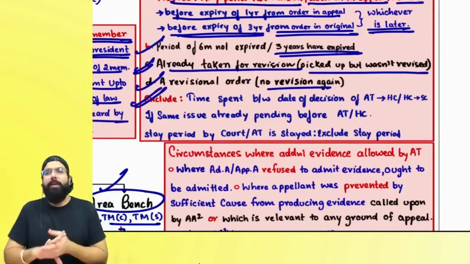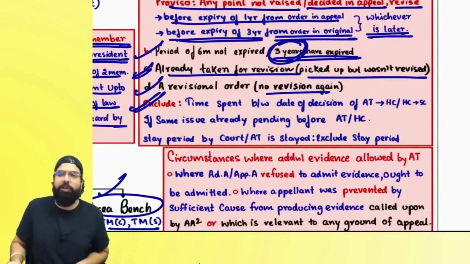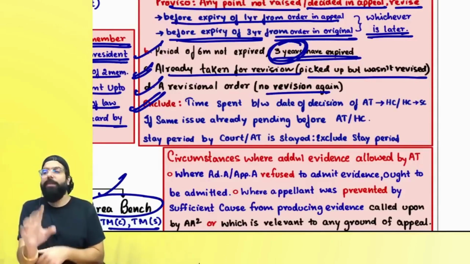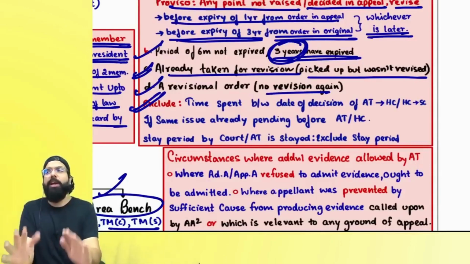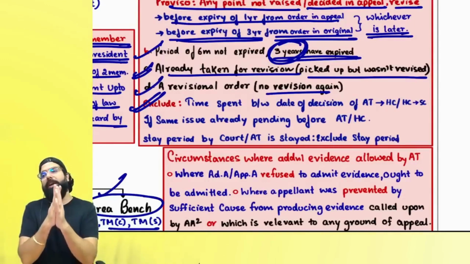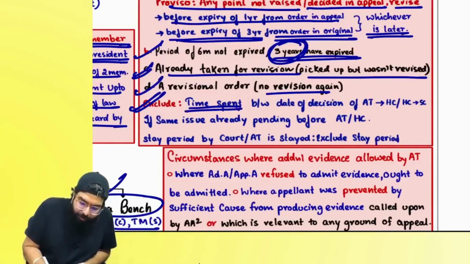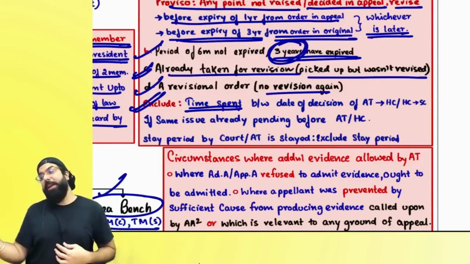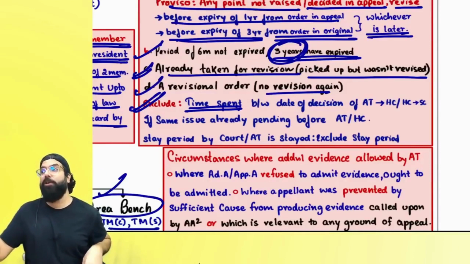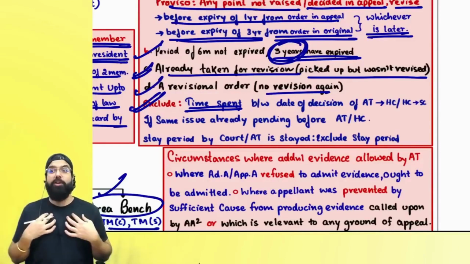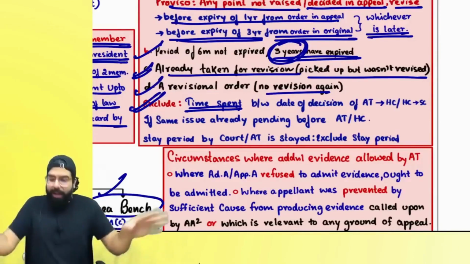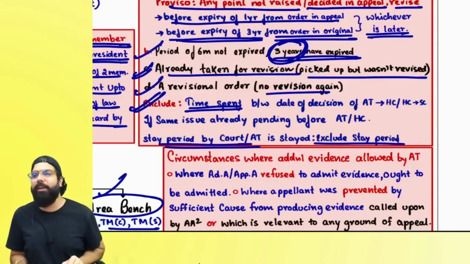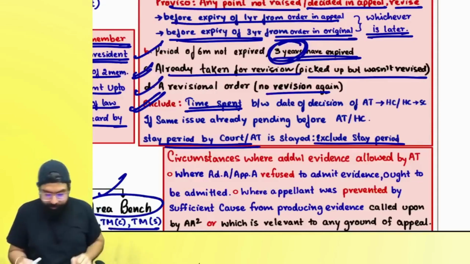Always remember one thing, whenever you are seeing this period of 3 years, the revisionary authority cannot revise after 3 years, right? So this 3 years time limit will always exclude any wait time which was spent by the revisionary authority, or any stay period which was there. Any wait time, time spent by the revisionary authority when it was waiting for any similar case, any decision to be given by the appellate authority, appellate tribunal, high court, that wait time shall be excluded, and the period of stay by the court shall always be excluded when you are calculating this limitation period of 3 years.